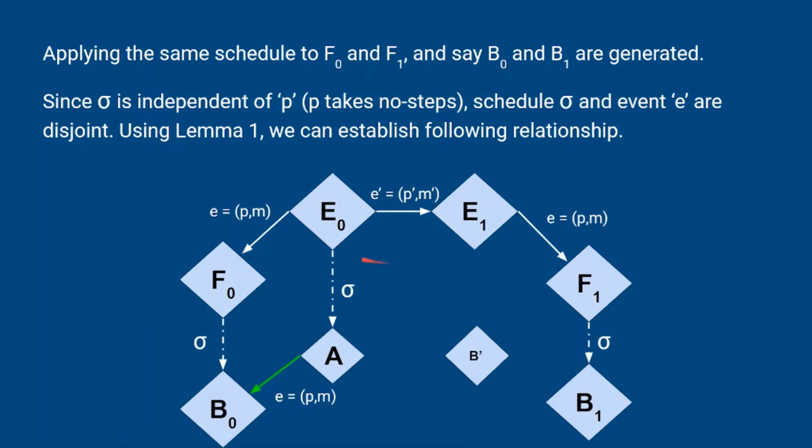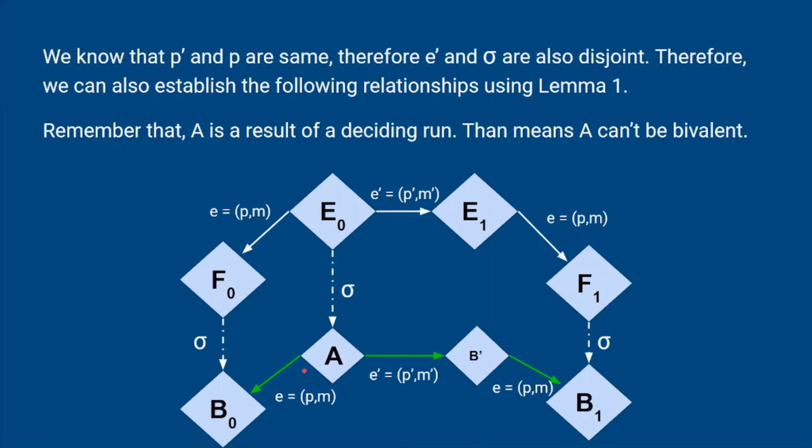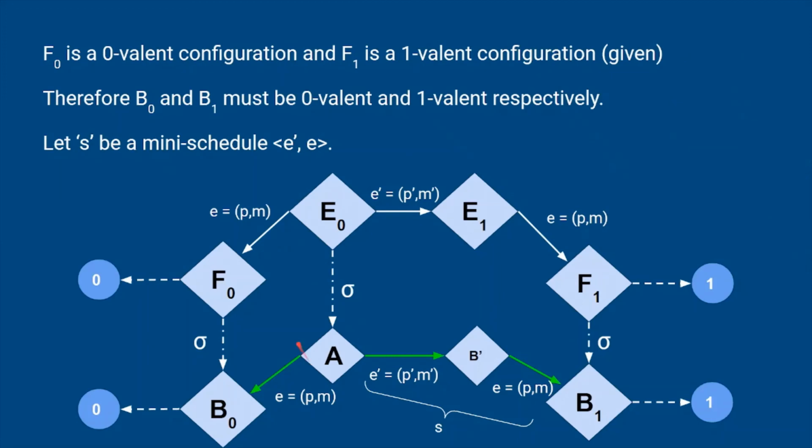Since sigma is independent of P, schedule sigma and event E are disjoint. Then using lemma 1, we can establish the following relationship. We know that P prime and P are the same. Therefore, E prime and sigma are also disjoint, and we can establish the following relationship using lemma 1. Remember that A is a result of a deciding run. That means A cannot be bivalent. Now we know that F0 is zero valent and F1 is one valent. So therefore, B0 must be zero valent and B1 must be one valent.